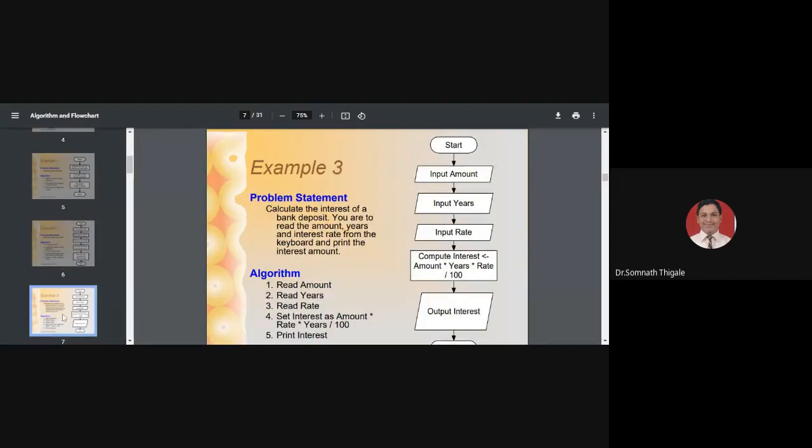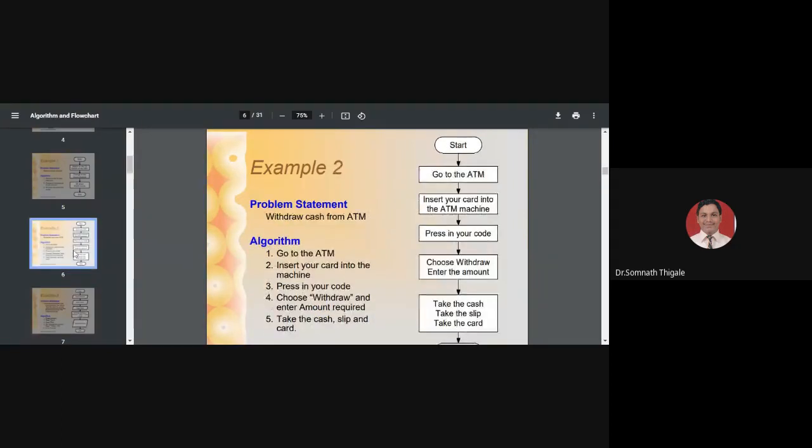I hope this part is clear. Is this clear to all? Yes, sir. Okay. So now what is your task? Your task is very simple.